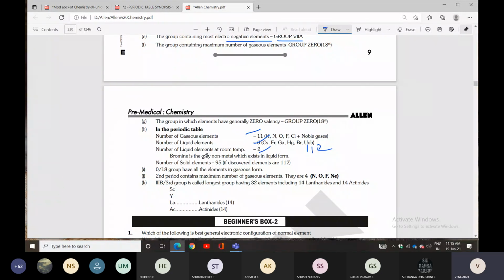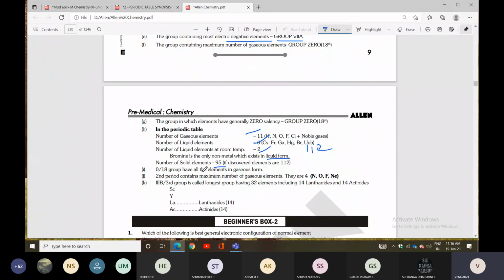That is mercury and gallium. Bromine is the only non-metal which exists in liquid form. Bromine is liquid, iodine is solid. The number of solid elements is 95. The number of liquids at room temperature is 2, the number of liquid elements is 6, and the number of gas elements is 11.